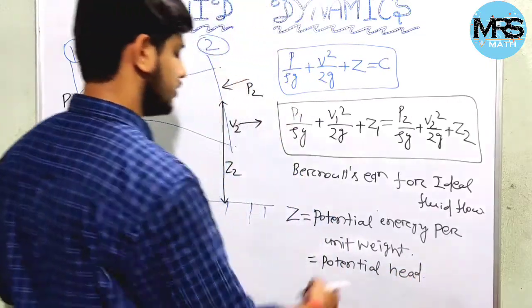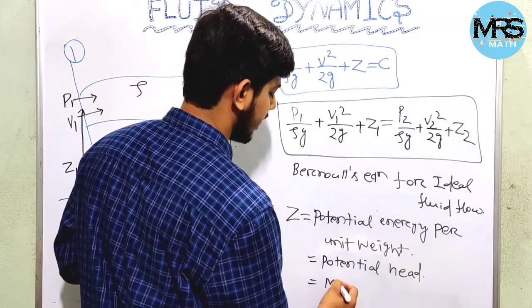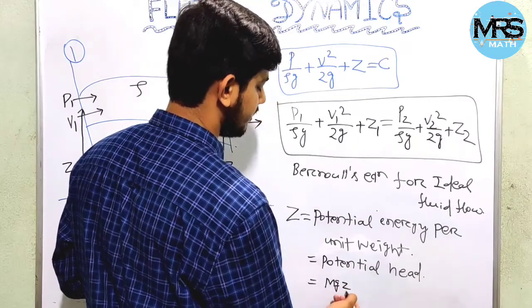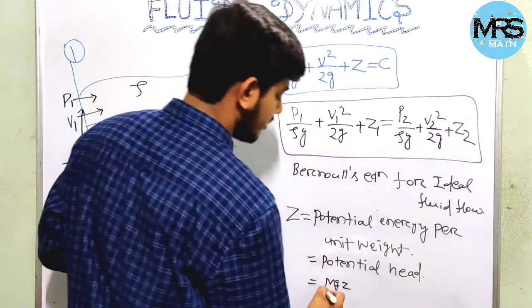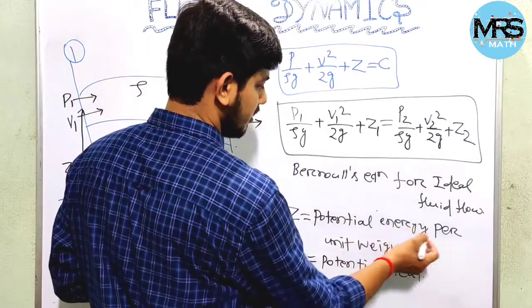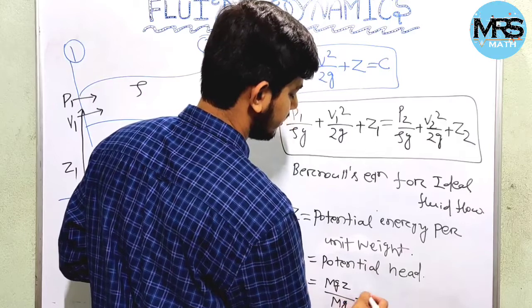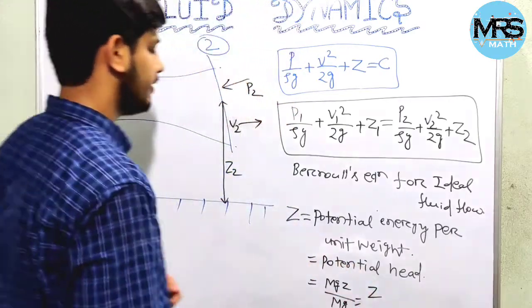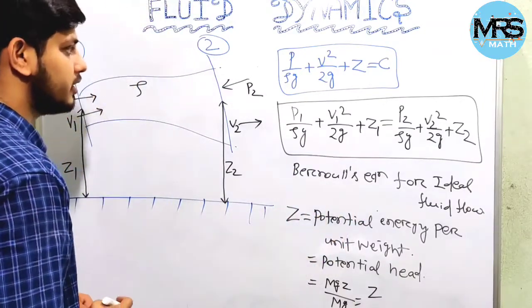Okay students, so what is this? The potential energy we know is mgZ, where Z is the elevation or altitude, divided by unit weight, that is mg. So this will cancel, and you will get this Z. So this Z is potential energy per unit weight.